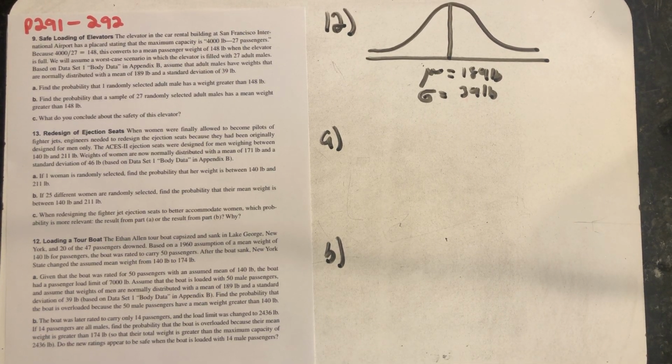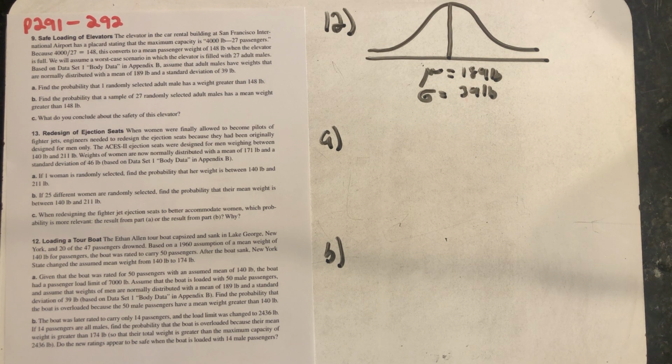So I want to do problem number 12 off of page 292 of our text. The Ethan Allen tour boat capsized and sank in Lake George, New York, and 20 of the 47 passengers drowned. Based on a 1960 assumption of a mean weight of 140 pounds for passengers, the boat was rated to carry 50 passengers. After the boat sank, New York State changed the assumed mean weight from 140 to 174 pounds.